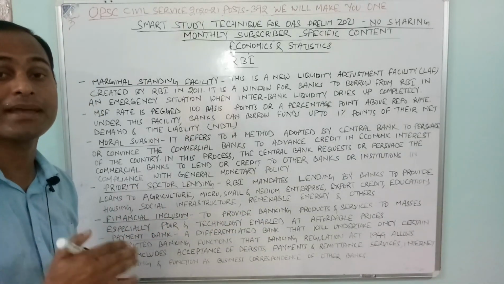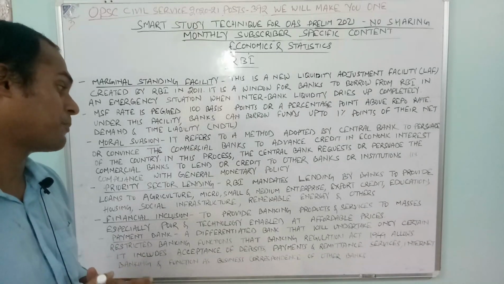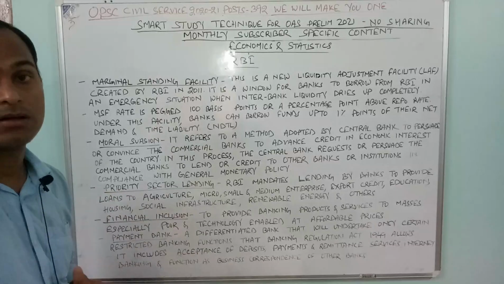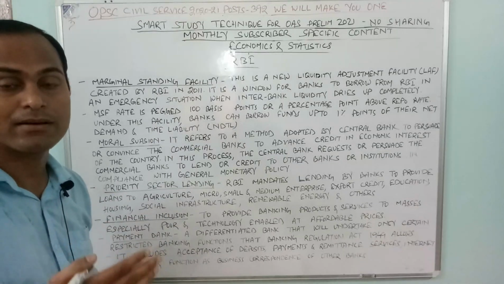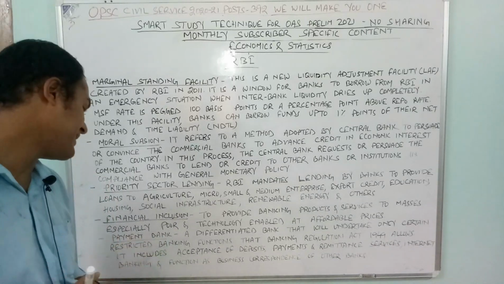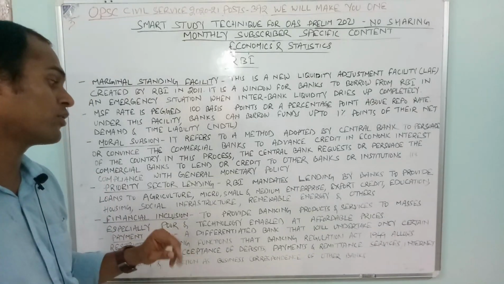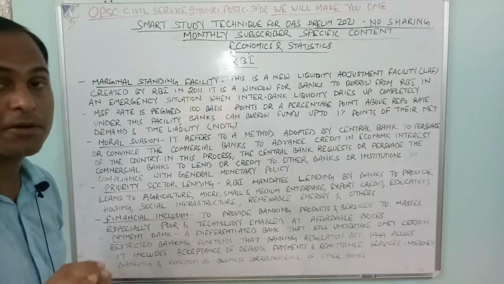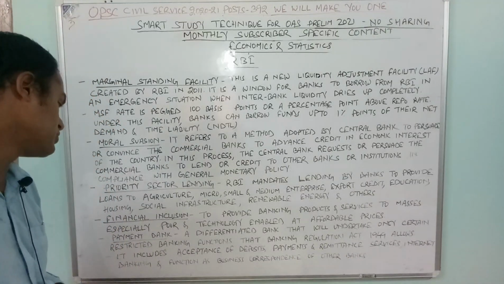Whenever banks provide banking products or services to people who have not received any, that is financial inclusion.